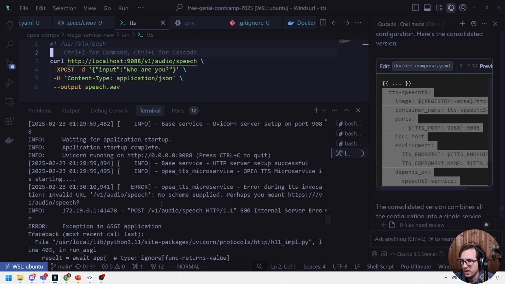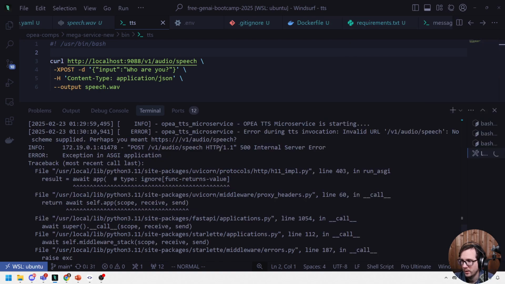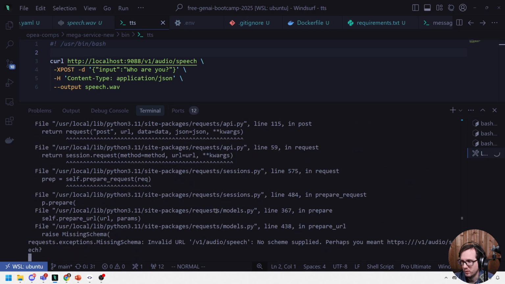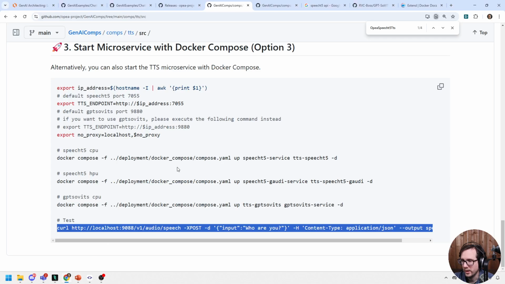So it definitely received this here. No scheme supplied. Perhaps you meant this. Because it doesn't say like HTTP or anything. Well, I would think that it would just provide that. Okay, let's go back over to here.